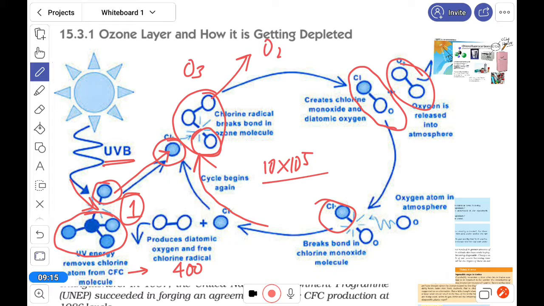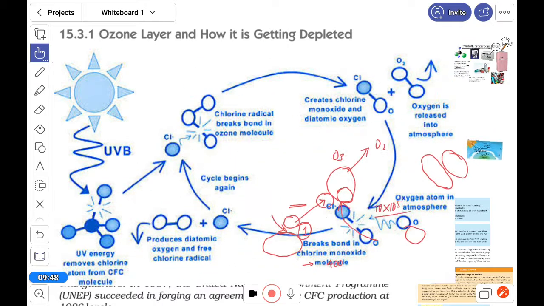So the ozone layer depletes. Just don't think that your one-day spray on your body is too little to create a hazardous problem. That CFC will create the problem there, and the ozone layer will deplete.